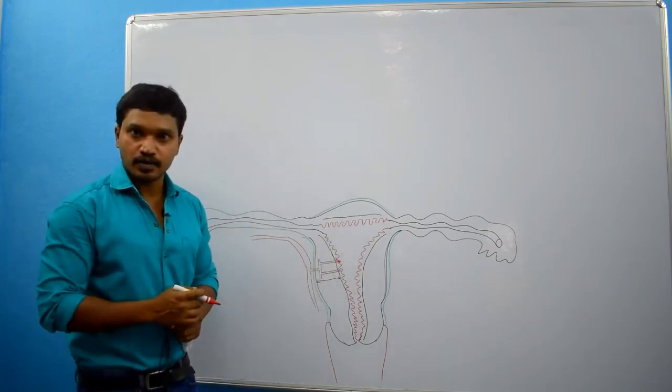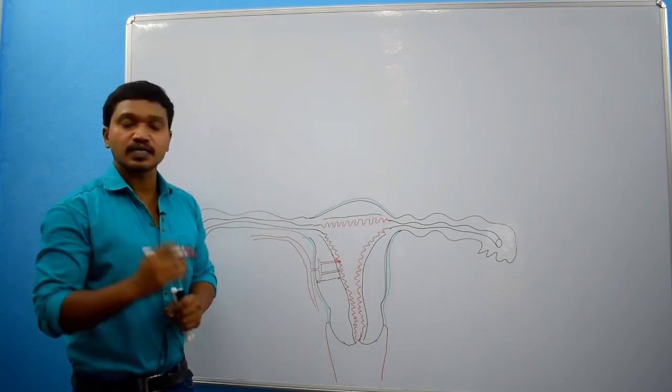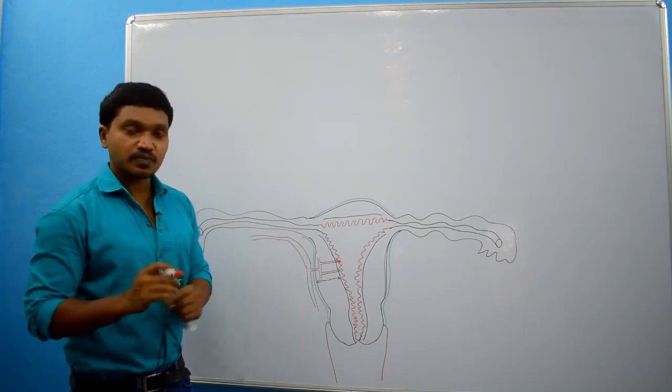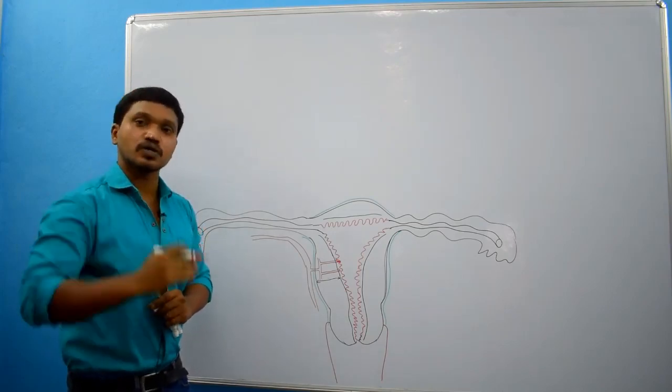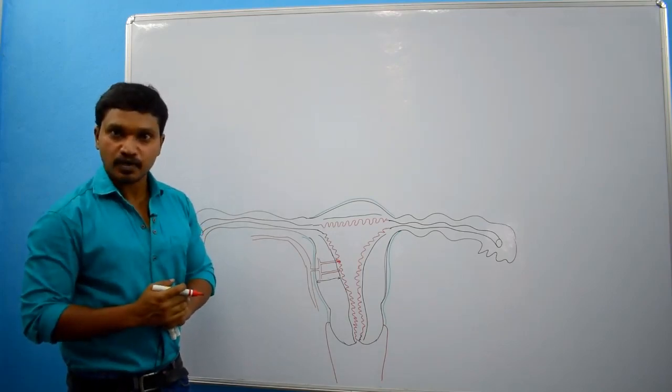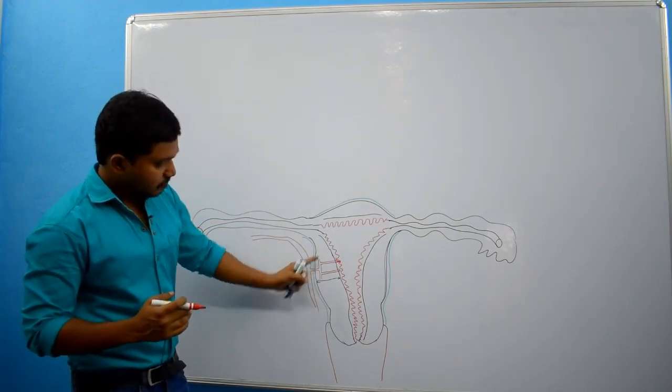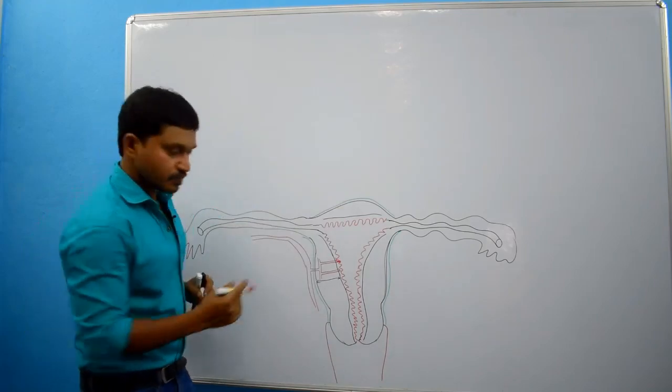Right? Basal arteries are present in the stratum basalis of the endometrium, but spiral arteries extend throughout the endometrium, right? That I will explain over here.